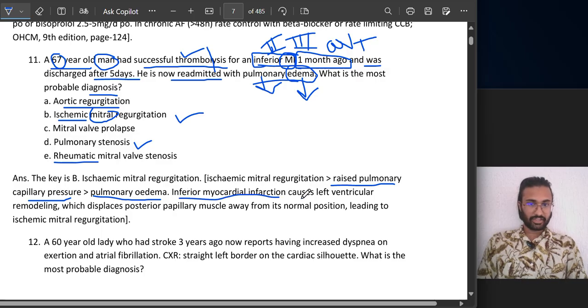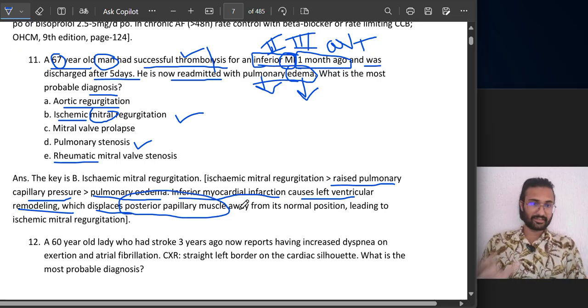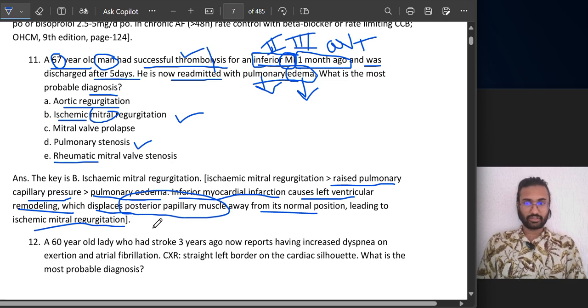Inferior myocardial infarction causes left ventricular remodeling. Whenever cells die and new cells come, it means that remodeling is happening, which displaces the posterior papillary muscle away from its normal position, leading to ischemic mitral regurgitation. Because of that, the mitral valve gets affected and regurgitation occurs. Clear? Coming on to the next question, which is number 12.